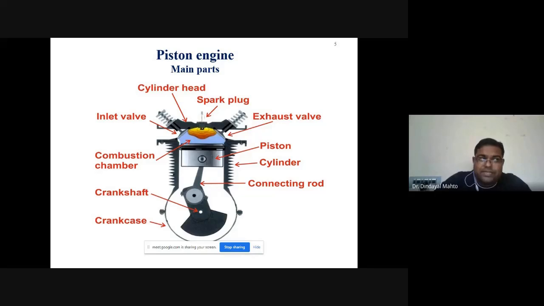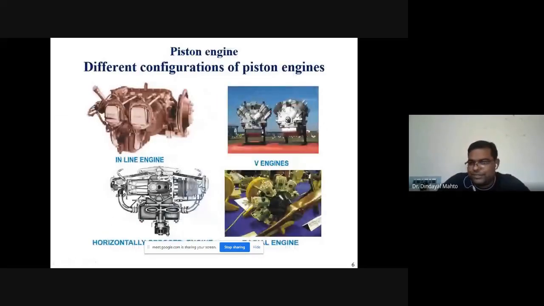So we can employ a compression ratio of around 20 or 22 in the case of a diesel engine, because we are compressing only air. When the air reaches a very high temperature after the compression, we simply inject the fuel. The moment fuel comes into contact with the air within the cylinder, it starts burning and combustion happens, and we generate the power. So it's a very simple working principle of the piston engine.